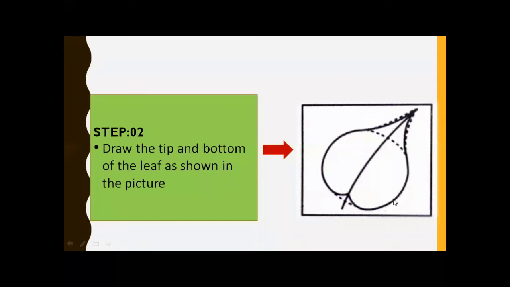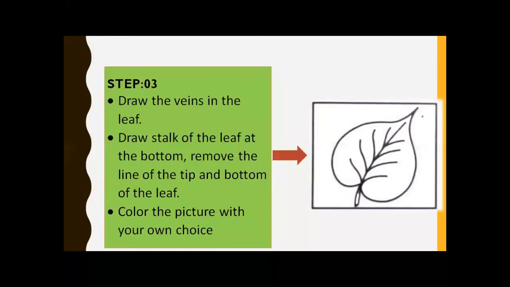Okay, all of you understand? Take a screenshot. Because you take a screenshot, you can easily draw the diagram. Draw the tip and bottom of the leaf as shown in the picture. In the step number 3, draw the veins in the leaves.